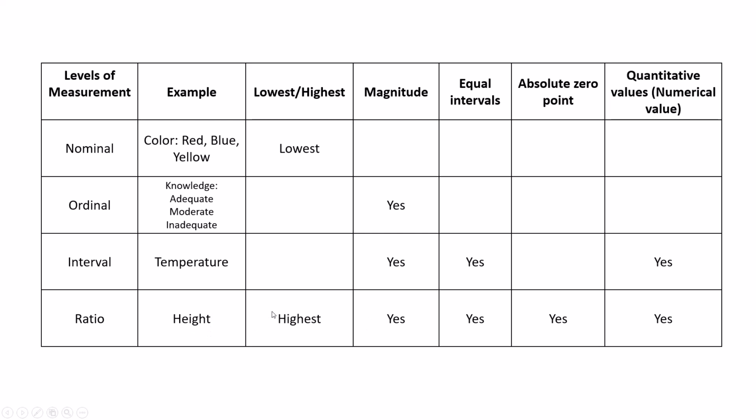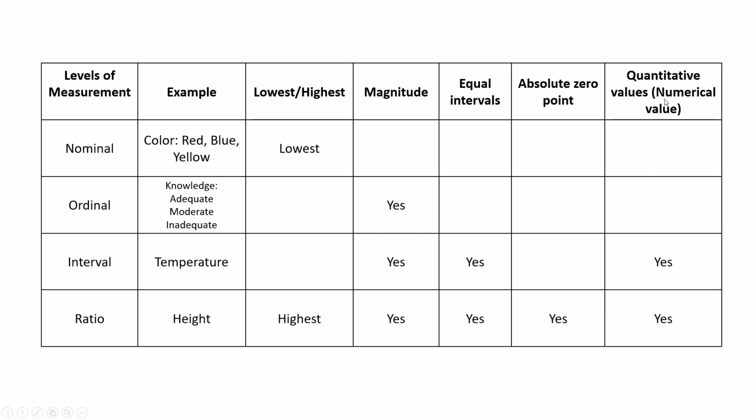It is the highest level of measurement of these four, because ratio measurements can be used in all types of mathematical calculation. It shows magnitude, it has equal intervals, absolute 0 is already there, I explained, and quantitative values are also there.